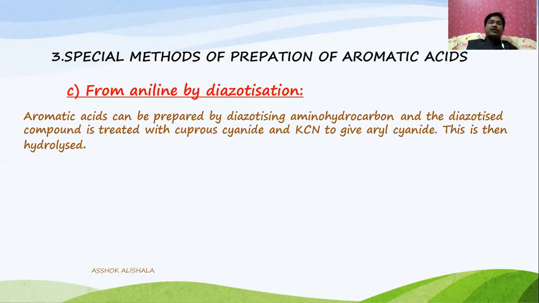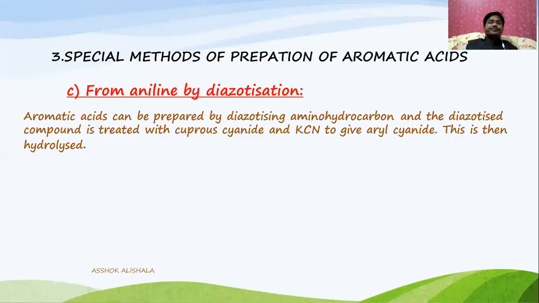First of all, an amino hydrocarbon like aniline is taken and diazotized by treating with nitrous acid. You know nitrous acid is unstable, so it is prepared in situ by taking NaNO2 and HCl, maintained at 0 to 5 degrees centigrade. That gives the nitrous acid, which diazotizes the aniline and gives a diazonium chloride compound, which on hydrolysis will give the acid.